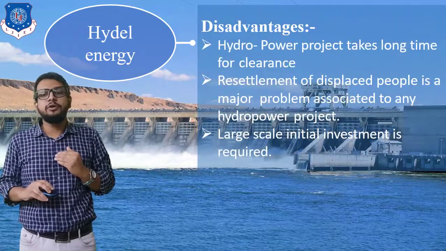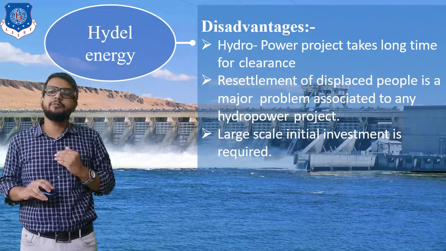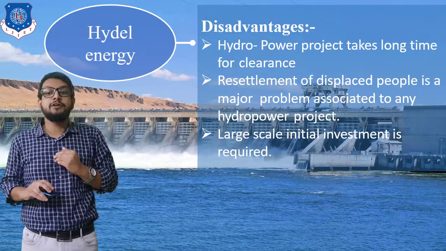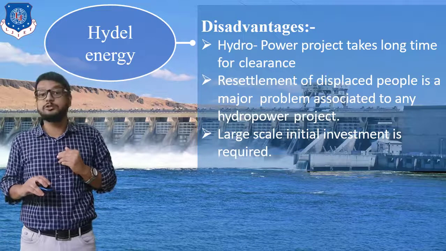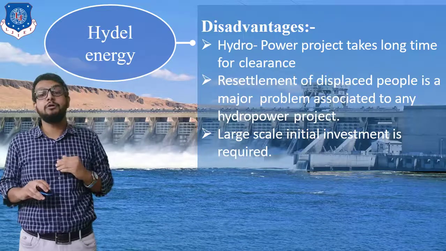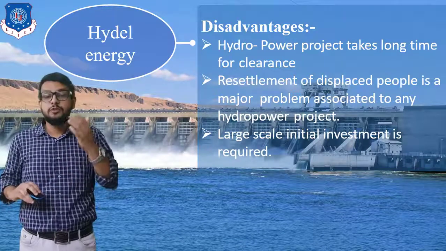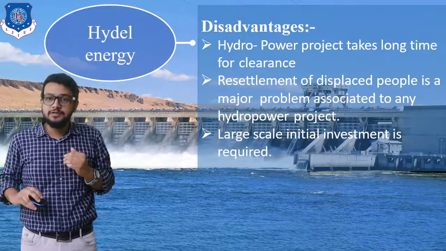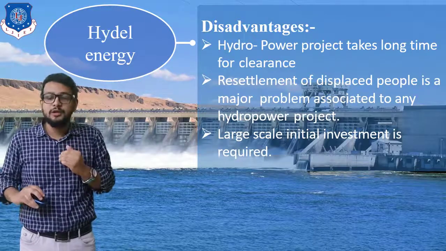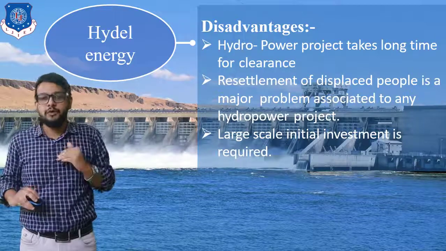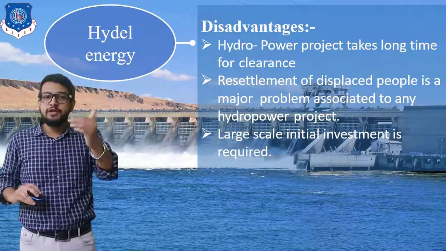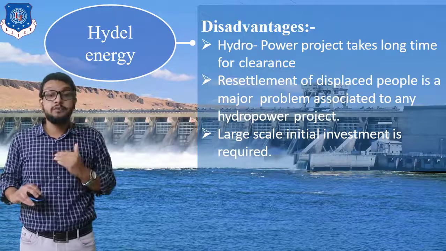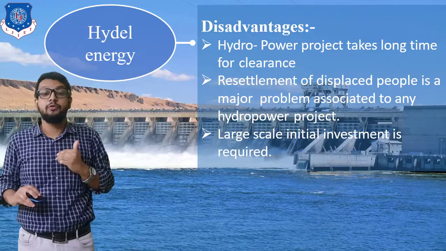Now, talking about disadvantages, hydroelectric power plant projects take a longer time for clearance. Resettlement of displaced people is a major problem associated with any hydropower project. This point is very obvious: wherever there is a river, in its vicinity there will be some minimum population of people. So resettlement has to be done for clearance, for building the hydroelectric power plant dams. Large scale initial investment is also required.